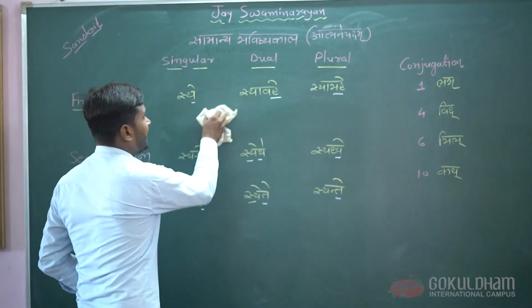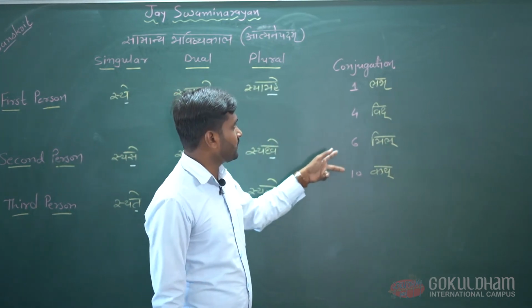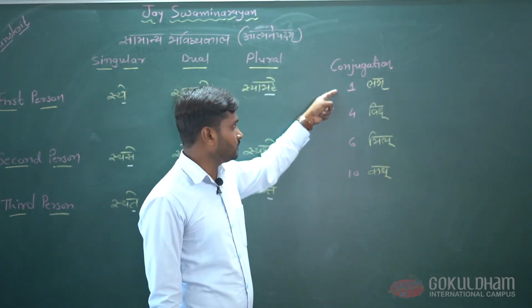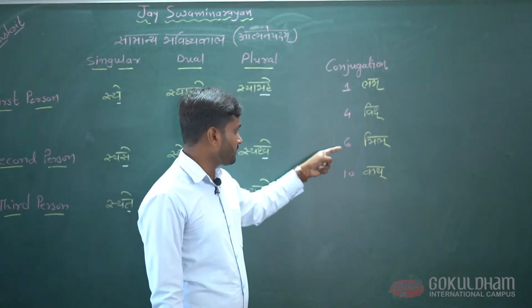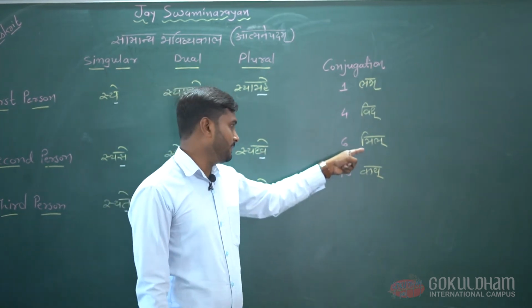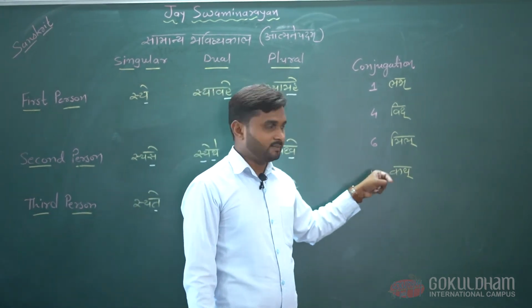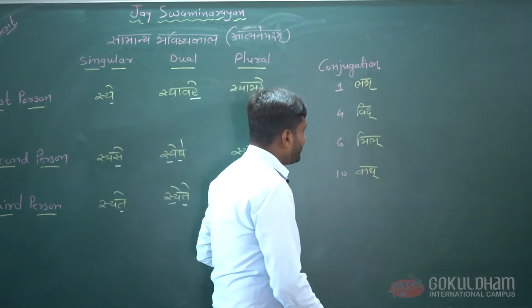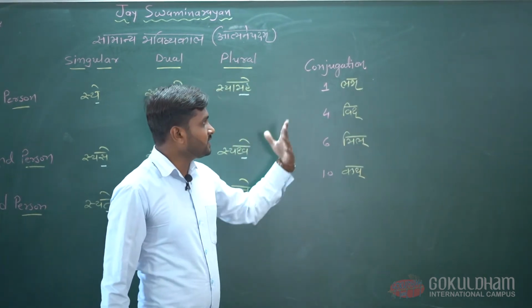After that, we have taken the roots from different conjugations. From conjugation 1, we have taken the root labh. From conjugation 4, we have taken the root vid. From conjugation 6, we have taken the root mil. And from conjugation 10, we have taken the root kath. Now we add the conjugation sign after these roots.